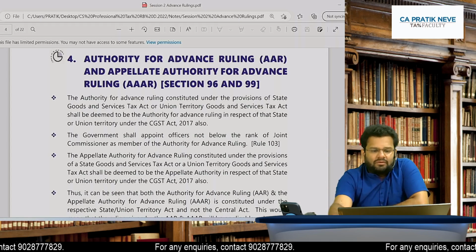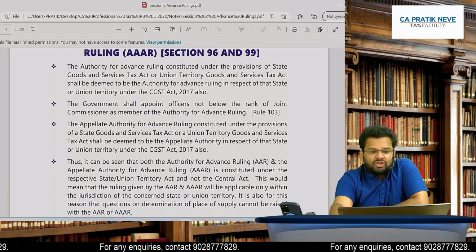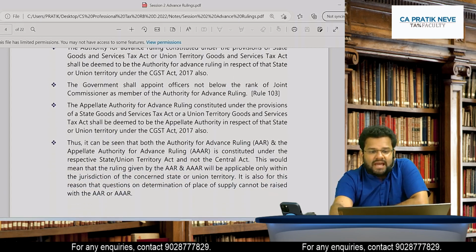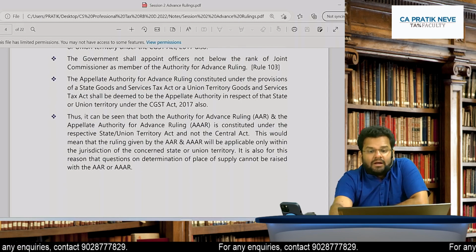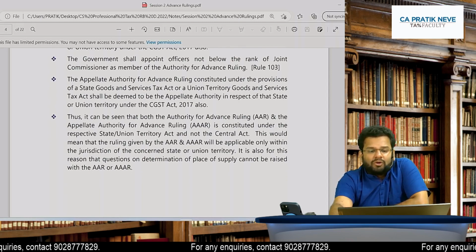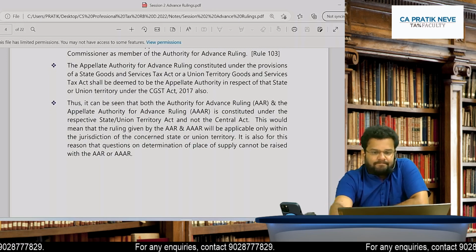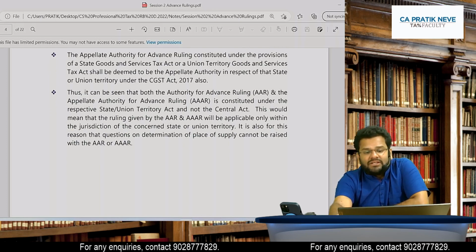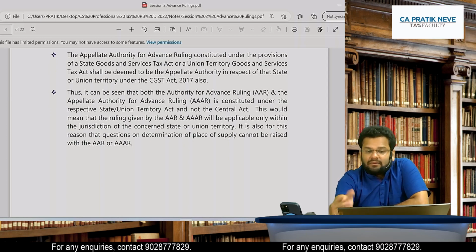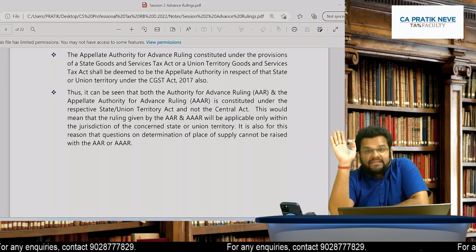The authority for advance ruling constituted under the provisions of the SGST Act or UTGST Act shall be deemed to be the authority for advance ruling in respect of that state or UT. The Government shall appoint officers not below the rank of Joint Commissioner as members of AAR. The Appellate Authority for Advance Ruling constituted under the provisions of the SGST Act or UTGST Act shall be deemed to be the AAAR for that state or UT.